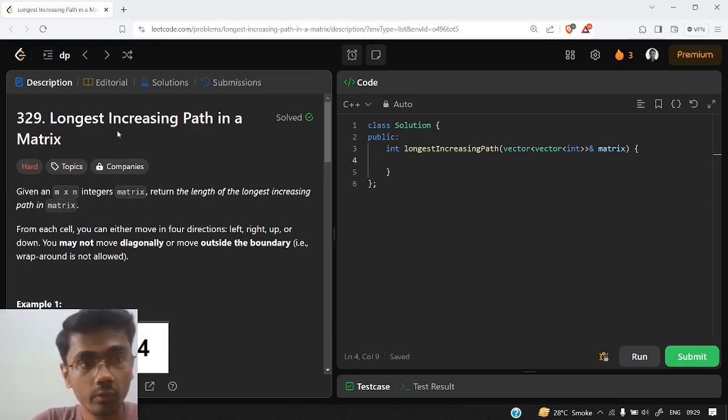So hello everyone, let us solve another LeetCode question, that is longest increasing path in a matrix. In this question we are given an m cross n integer matrix and we need to return the length of the longest increasing path in that matrix.